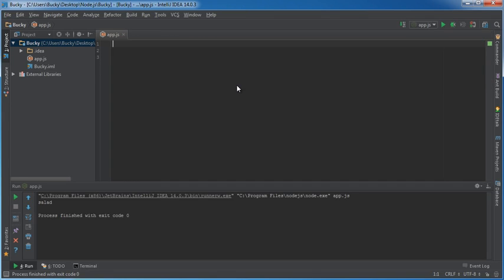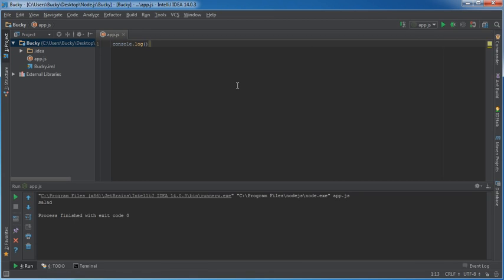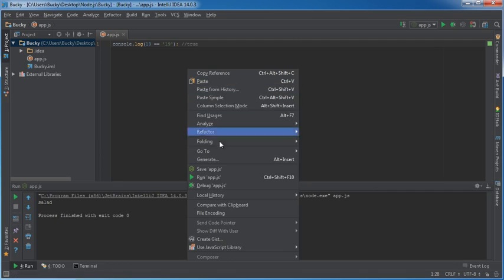Now another thing I want to explain is this. What is the difference between two equal signs and three equal signs? And this is actually a really popular interview question. So let's just take console. I'll explain it really easily. Whenever you use two equal signs, such as when you're comparing the number 19 to the string 19, this is going to print out true.